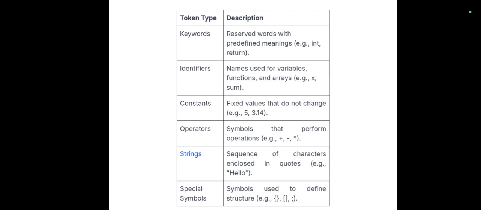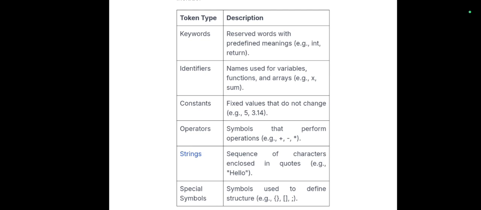And the third is constants. Constants are fixed values that do not change, like numbers or the value of pi, etc. They are used to store data that remains the same throughout the program. Types of constants can be integer constants, floating point constants, character constants, and string constants.